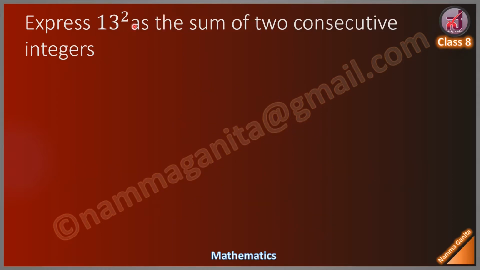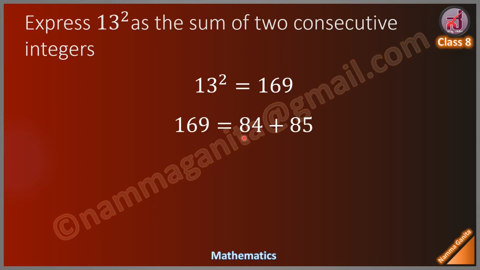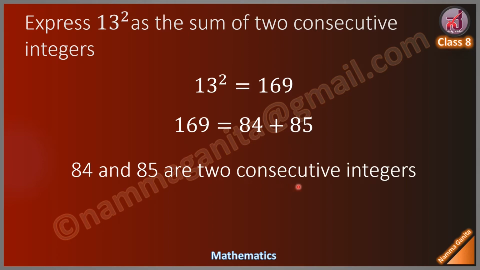Express 13 square as the sum of two consecutive integers. First you calculate 13 square. Square of 13 is 169. Okay, now you express 169 as sum of two consecutive integers. That is 169 equal to 84 plus 85. Here 84 and 85 are two consecutive integers. Therefore, 13 square is equal to 84 plus 85.